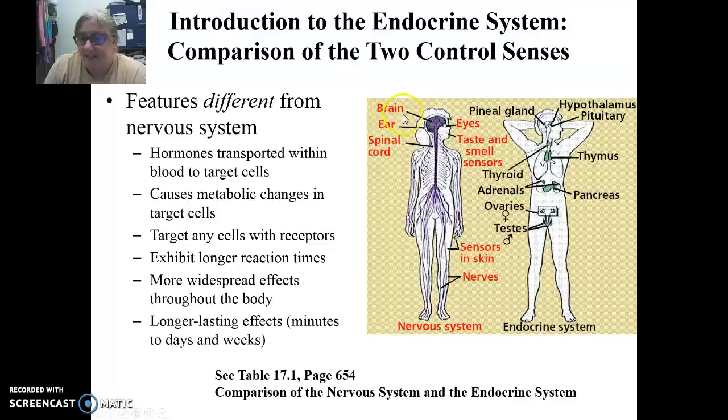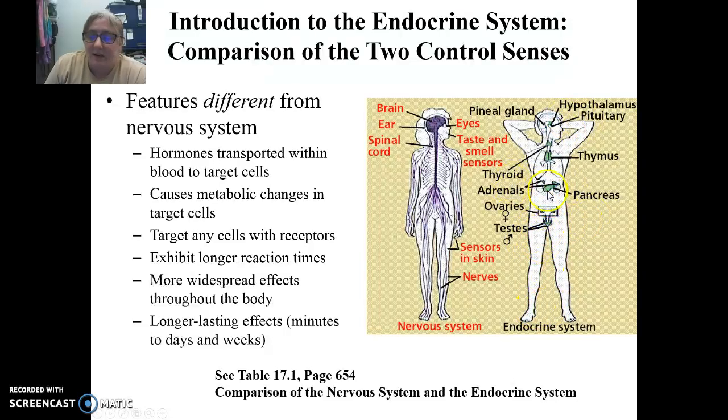So here's our nervous system, here's our endocrine system. The nervous system is going to be composed of the brain and spinal cord as our CNS, and then all the peripheral nerves outside of the spinal cord and brain as our PNS. The endocrine system contains the hypothalamus, which is actually a portion of the nervous system as well, and then all of these glands.